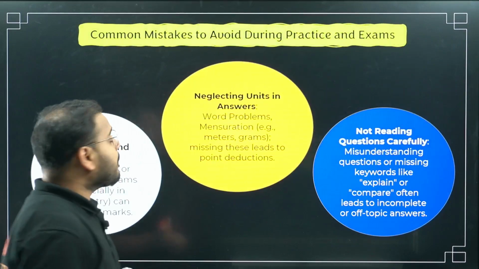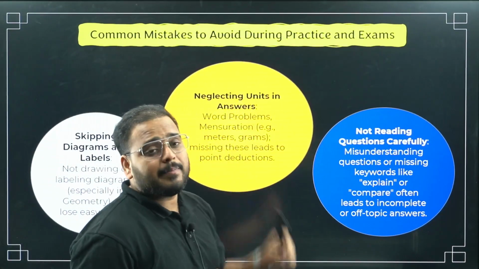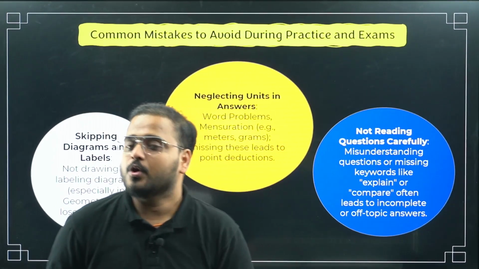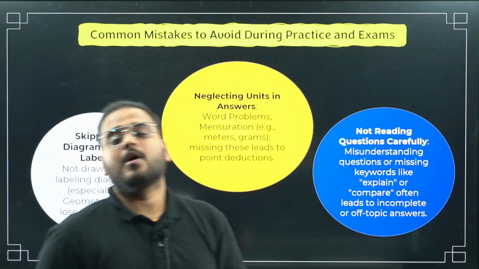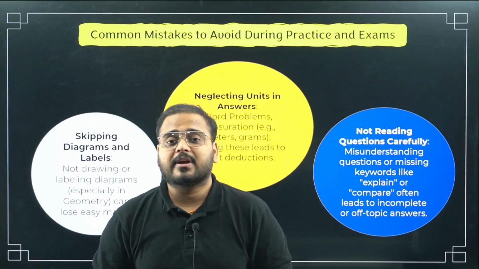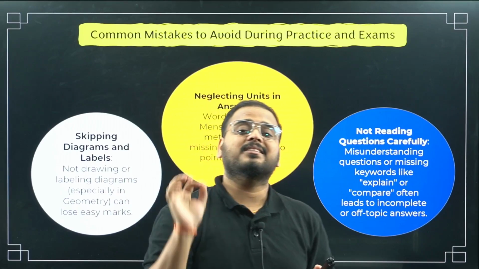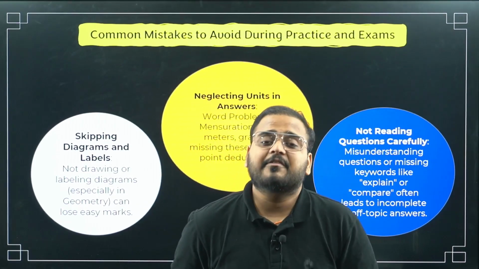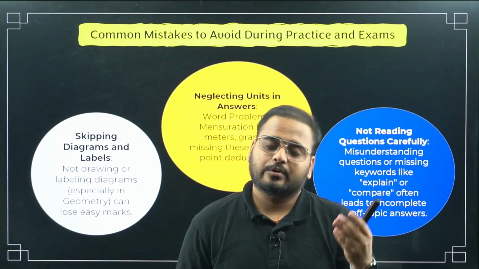Now next are common mistakes a student makes, or I will make, when solving a practice examination. Let's say I am solving a mock exam at home or in the board also. The first one we can make is skipping diagrams, skipping the figures and the labels. For example, I'm dealing with trigonometry or a question from geometry and I'm asked to draw a triangle or a circle. I missed out on writing the angle names A, B, C, D or the length values. Then I might lose marks there. If it is not given in the question, it means they're asking you to draw that, and you have to draw the figure to get the marks right there.